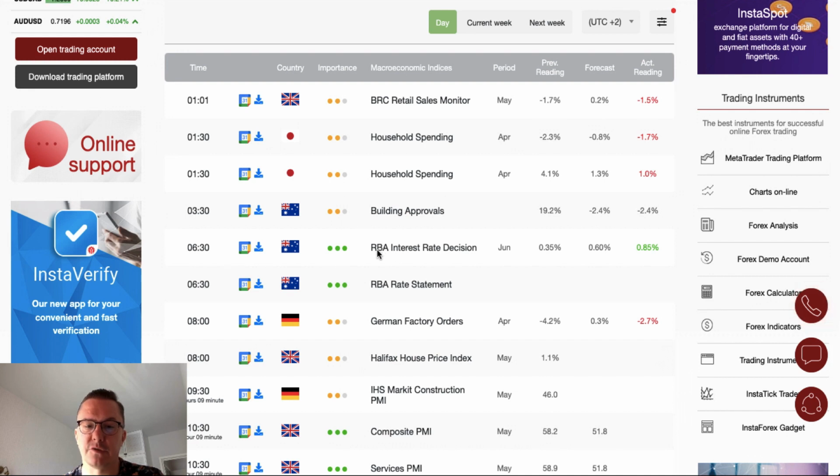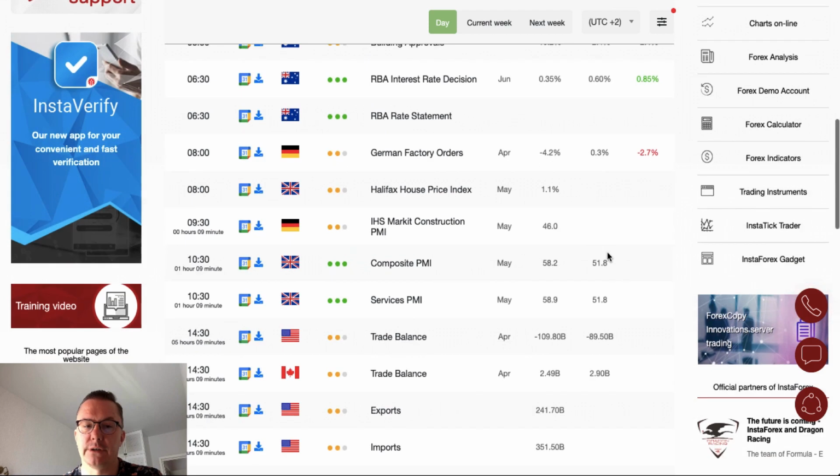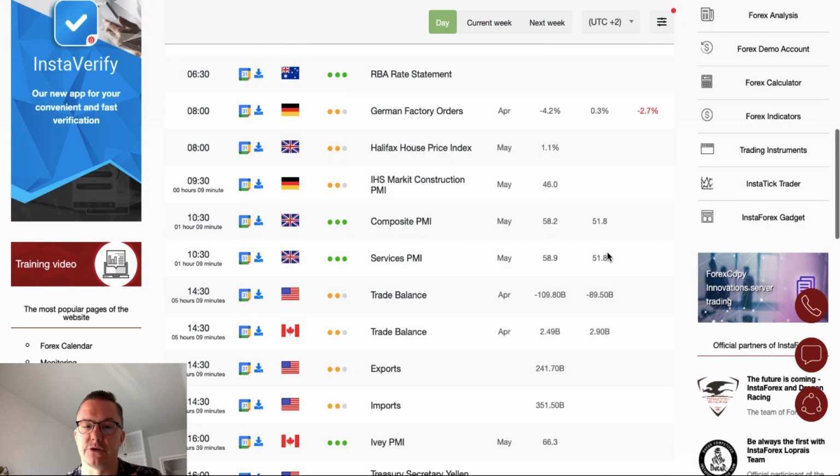The Reserve Bank of Australia had increased the interest rate from 0.35% to 0.85%, which is more than the 0.60% expected. So we will definitely take a look at the Australian dollar chart today. During the London session, we got the data from the German factory orders and the market construction PMI.